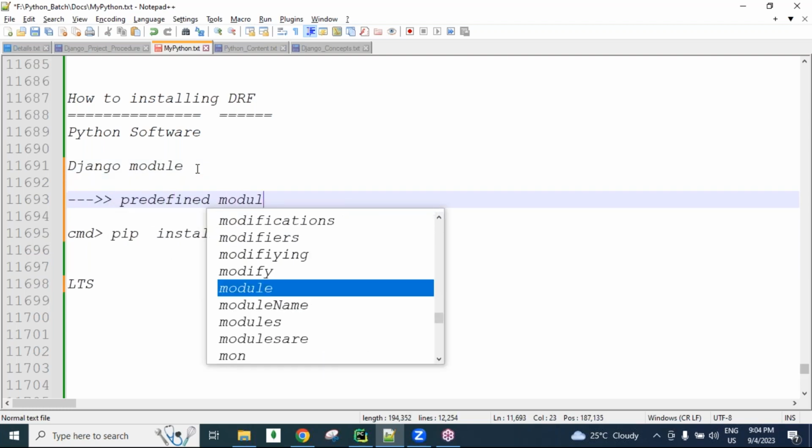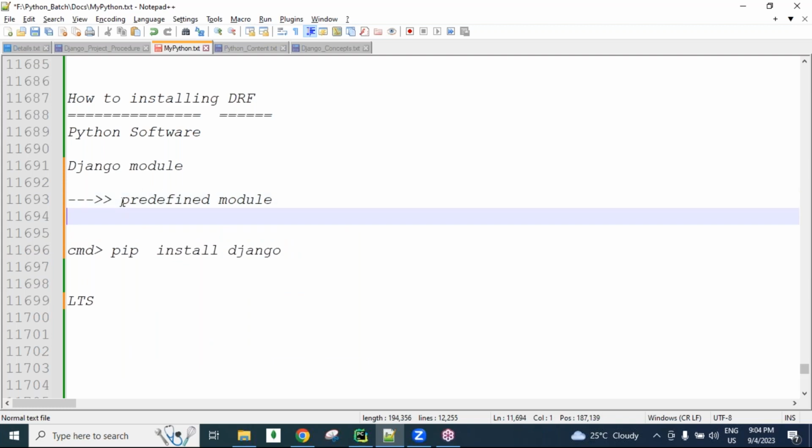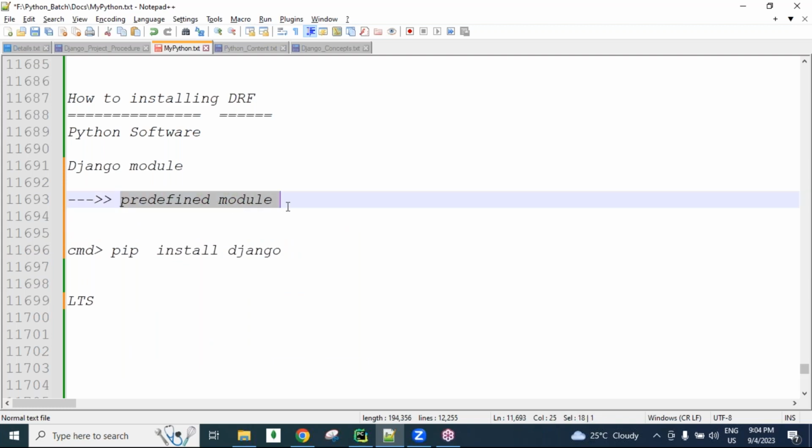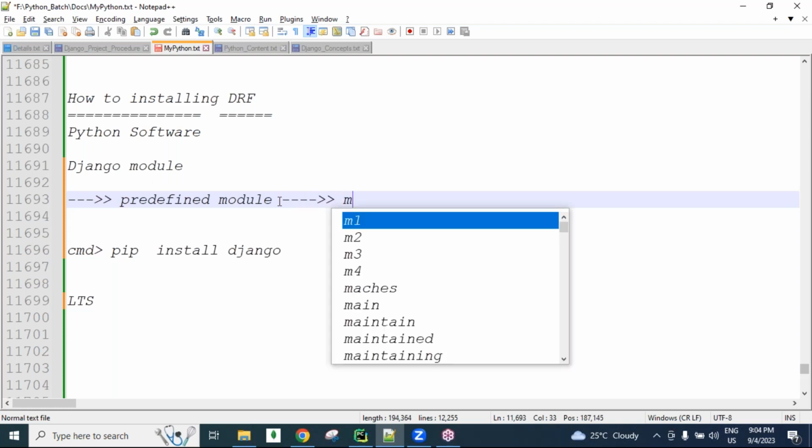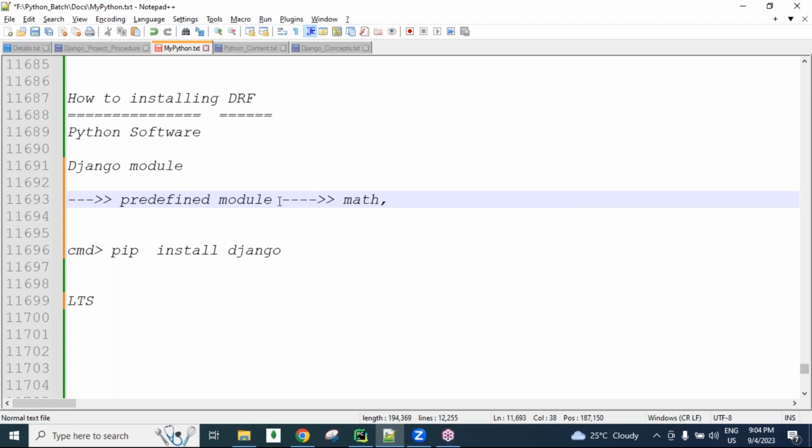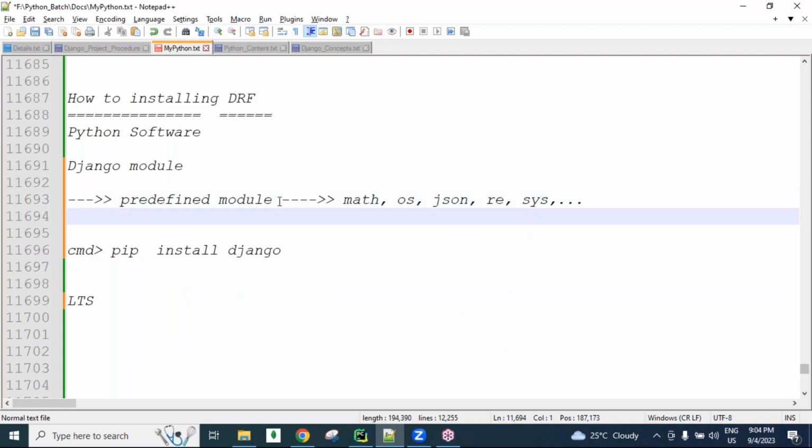Predefined modules means the modules which come along with the Python software. For example, the math module, OS module, JSON module, RE module, sys module, like several modules there, guys. Whenever we want, we can use all these things.